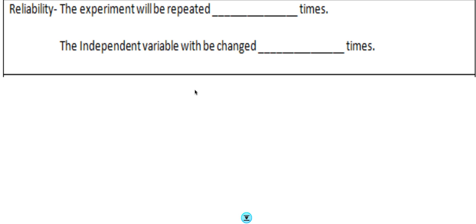Okay, now reliability is the next section that you have to deal with when you're planning an experiment. So what does reliability mean? Well, reliability means that you can trust something. Okay, so you can trust an experiment. And the way I'd always think of it is in terms of a friend. How do you know that a friend is trustworthy?